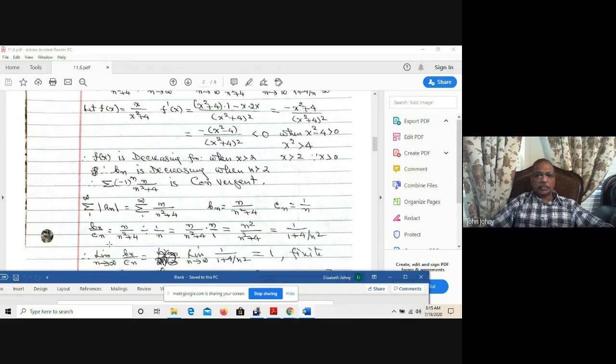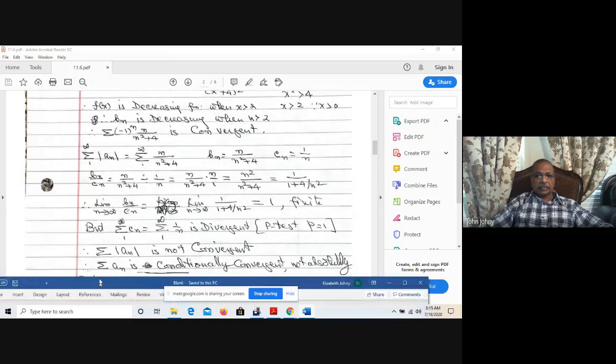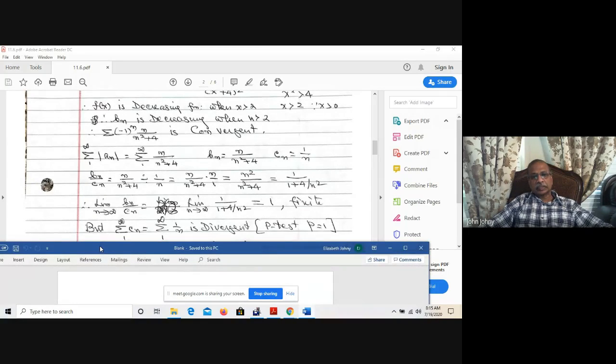Therefore, the limit as n approaches infinity of b_n over c_n is the limit of 1 over 1 plus 4 over n squared. 4 over n squared is 4 over infinity, that is 0. So it is 1 over 1 plus 0. Answer is 1, positive and finite. And therefore, they behave the same way. If sigma c_n converges, sigma b_n converges. If sigma c_n diverges, sigma b_n also diverges.